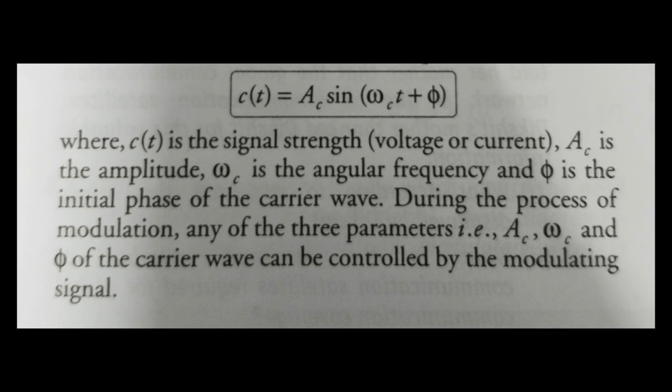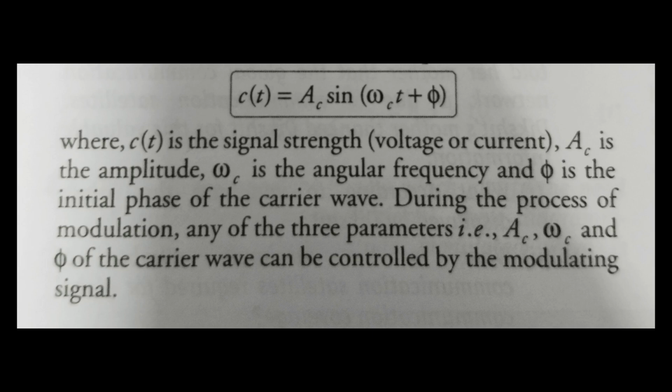Now let's express this with an equation. c(t) = Ac sin(ωc t + φ). This carrier wave may be continuous, that is sinusoidal, or it may be in the form of pulses. A sinusoidal carrier wave can be represented as c(t) = Ac sin(ωc t + φ), where c(t) is the signal strength.